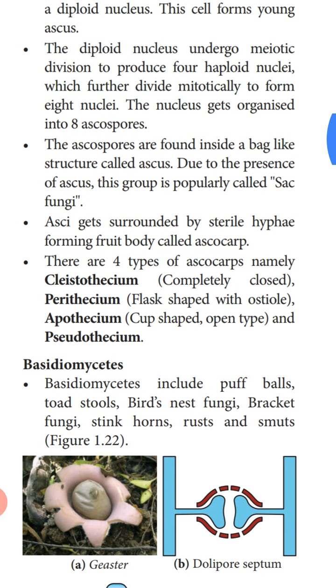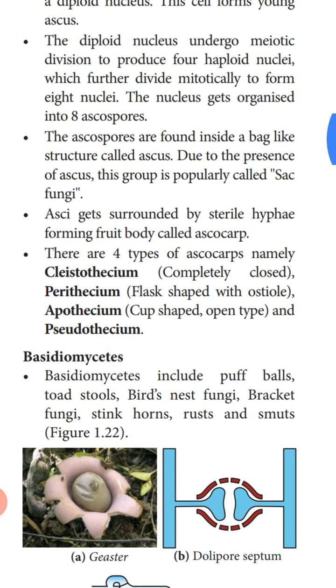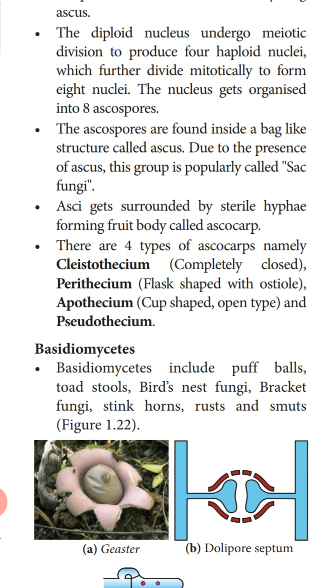So the ascospores are found inside bag-like structures called asci. This group is popularly called sac fungi. These ascospores are present inside a sac-like, bag-like structure, so that is the reason this fungus is also called sac fungi. Asci get surrounded by sterile hypha. This bag-like structure is surrounded by a fruiting body made of sterile hypha, and that is called the ascocarp.